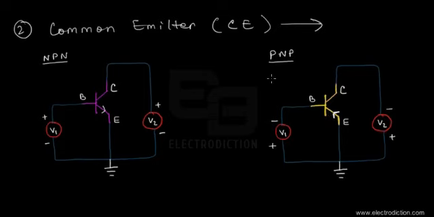If you try to see it, the PNP type of BJT in the CE mode of operation is a little difficult to conceive and visualize. So what we'll be doing over here is taking the NPN type BJT as a reference for studying the internal mechanisms. In order to go forward, we're going to study the input characteristics first. So here we'll study first the input characteristics.